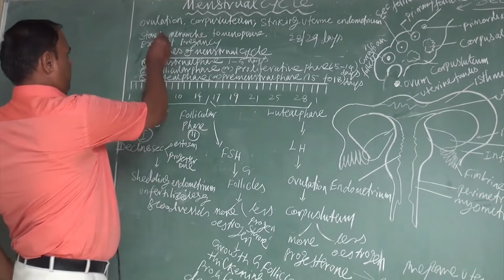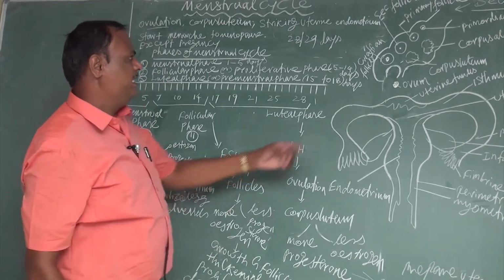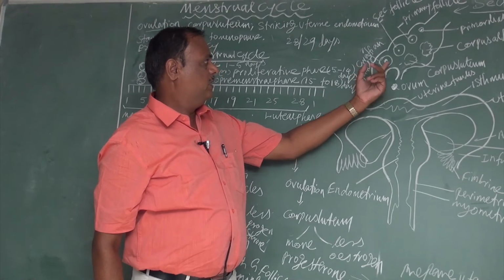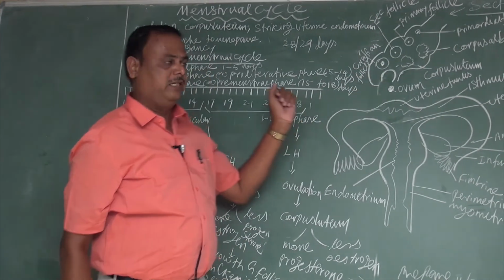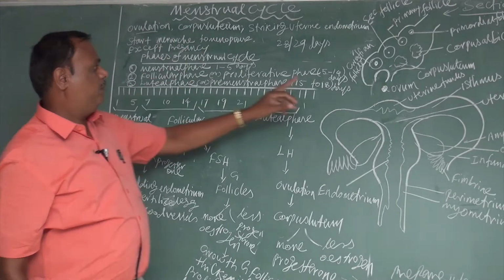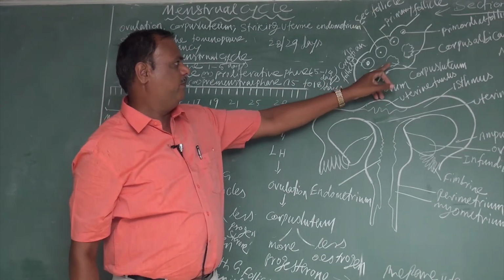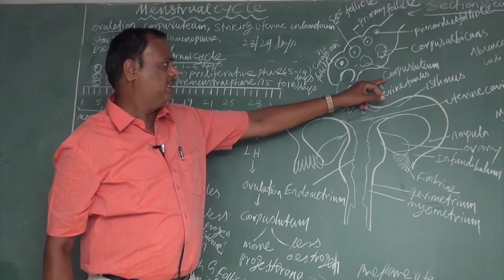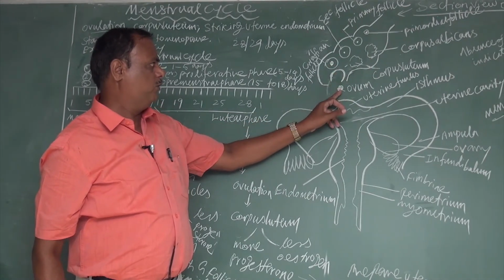What does ovulation mean? Ovulation means the release of the ovum from the ovary. After ovulation, the empty Graafian follicle becomes the corpus luteum. These are the changes: release of the ovum from the ovary, and formation of the corpus luteum.